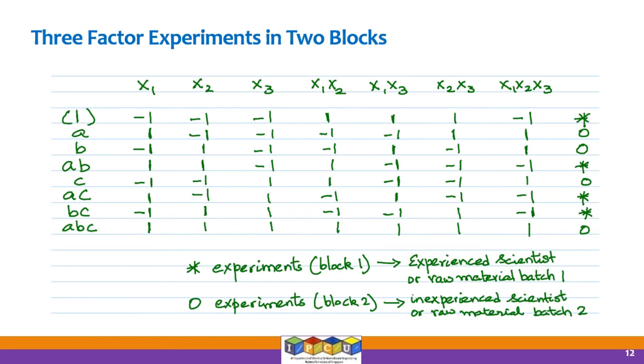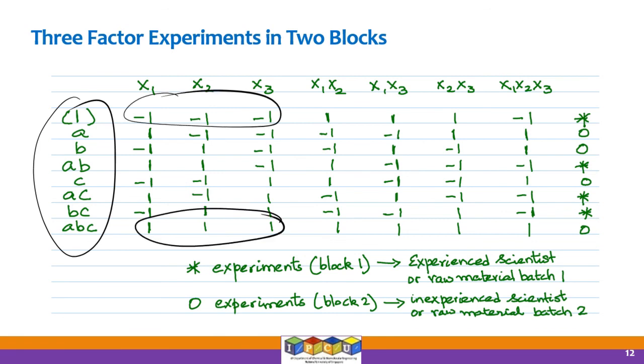So this one we understand is a standard 2 to the power of 3 design in 3 factors, right? So minus 1, 1, minus 1, 1 for column 1, minus 1, minus 1, 1, 1, minus 1, minus 1, 1, 1 for column 2, 4 minuses followed by 4 pluses for column 3. So this is written in standard order, and what we have also labeled here is this one is (1), this is ABC, and this is C for all the reasons that we already know.